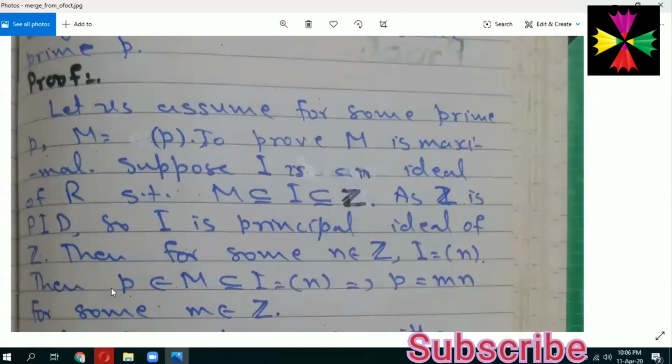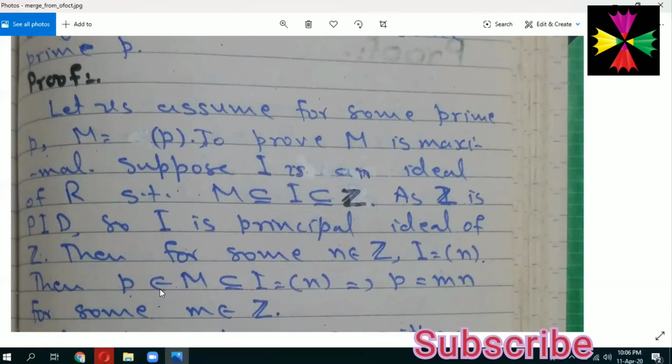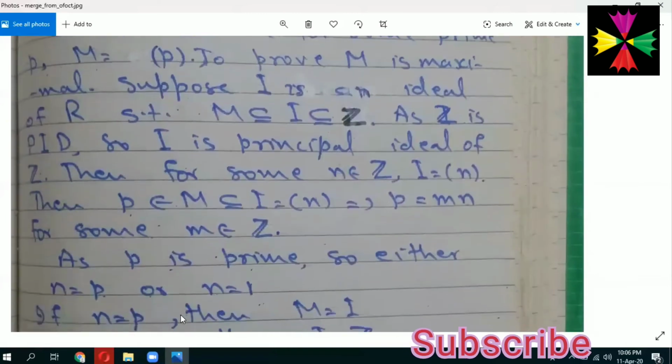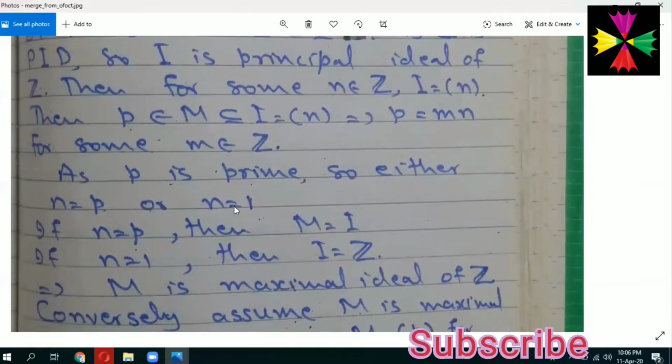Next, P belongs to M as M is generated by P. So definitely P belongs to I, as M is a subset of I and I is generated by n. It means P will be some integral multiple of n. So P will be equal to m times n, where m is some integer. As P is prime, either n is equal to P or n is equal to 1,